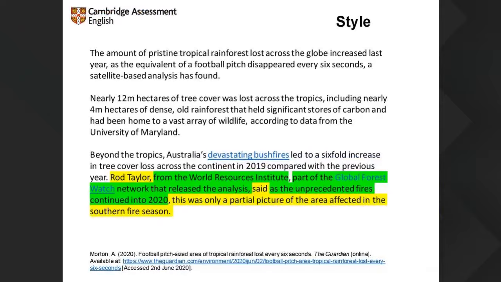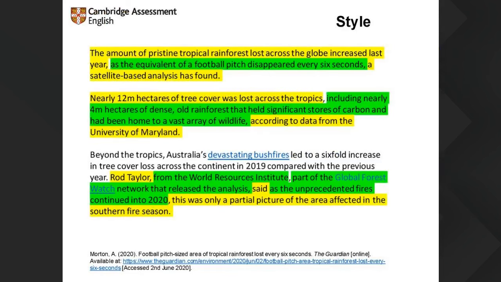So Rod Taylor said this was only a partial picture. So we're quite complex sentences here. And as we said, only really providing additional, quite complex, but additional information to what has already been stated. If we move on to the BBC. Oh, sorry, there it is in its entirety. So we can see that structural syntactic commonality across the 3 paragraphs from this article. Okay.